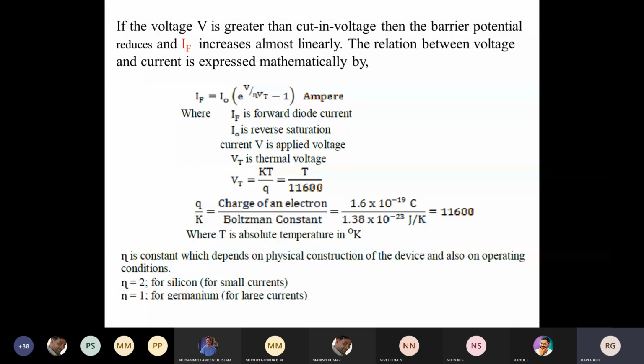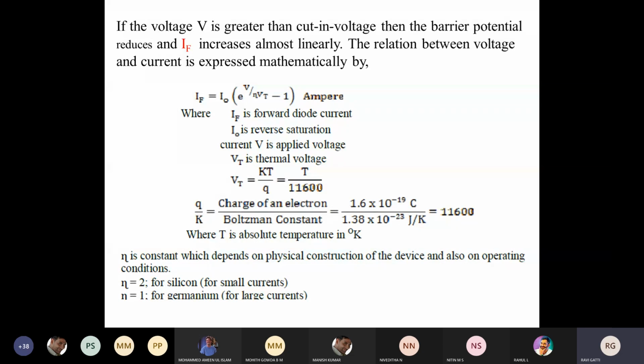And eta, that is n, is a constant which depends upon the physical construction of the diode we are using. For silicon it will be 2, and for germanium eta will be 1. These are the equations we will be using in order to find the forward current of the diode. I naught is the reverse saturation current, and Vt is the thermal voltage of the diode. It will be fixed.